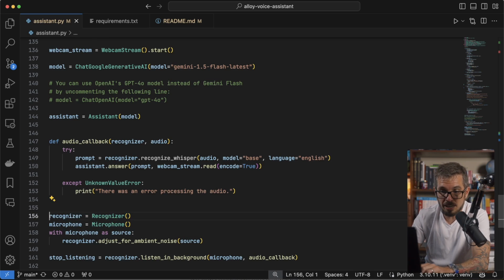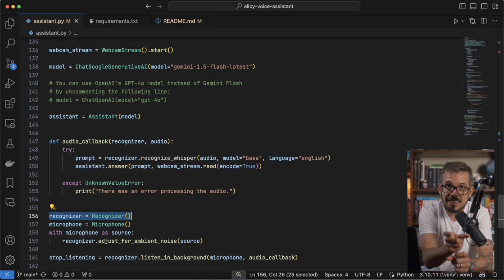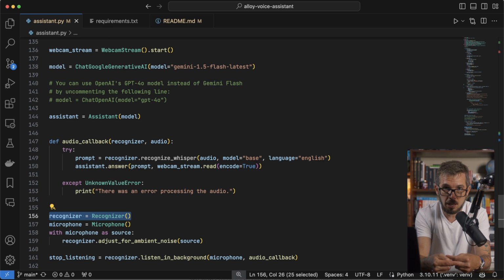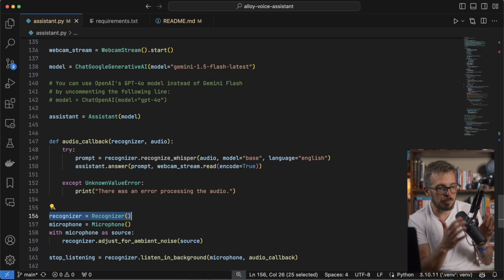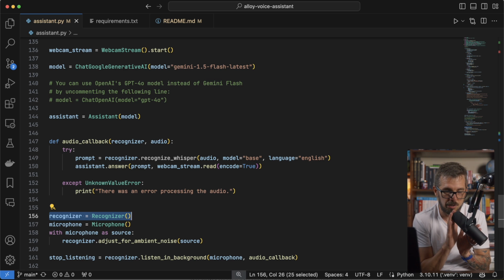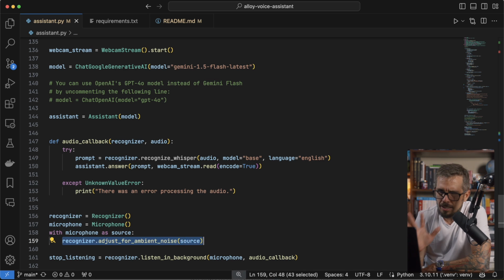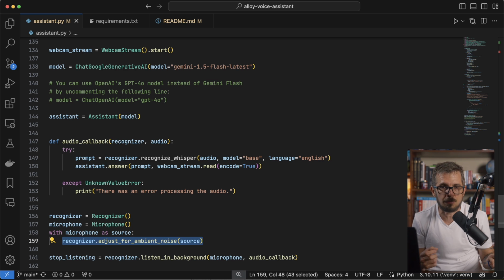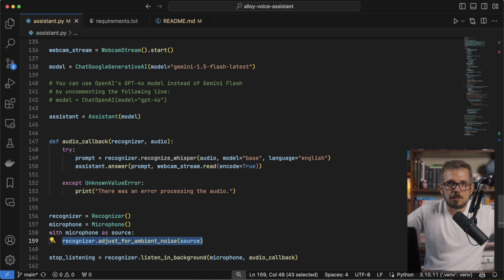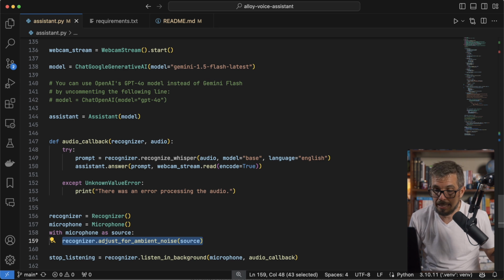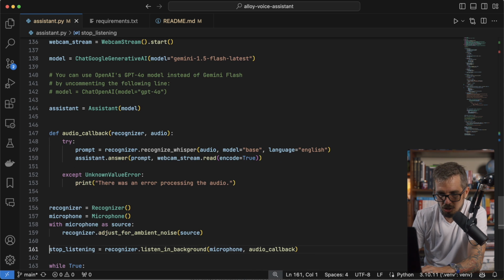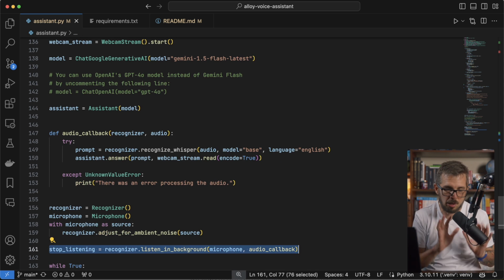A couple of instances: a recognizer. The recognizer is the instance that's going to allow me to transcribe the audio using Whisper, and a microphone, representing this beautiful thing that I have here in my face. I'm going to start my microphone by adjusting for ambient noise. I'm actually not quite sure what it does internally or how it adjusts for ambient noise. I'm assuming it does some math just to gauge how much noise is in the room. I don't know, I'm guessing. I haven't looked into it too much.